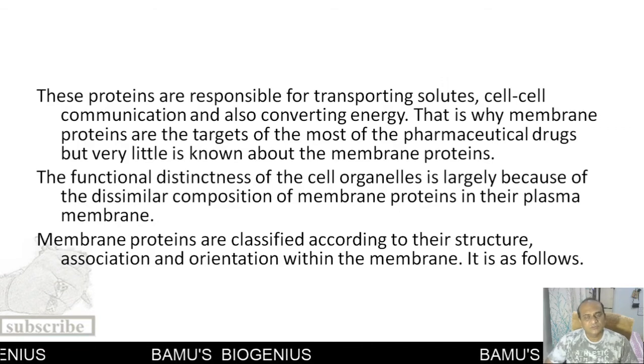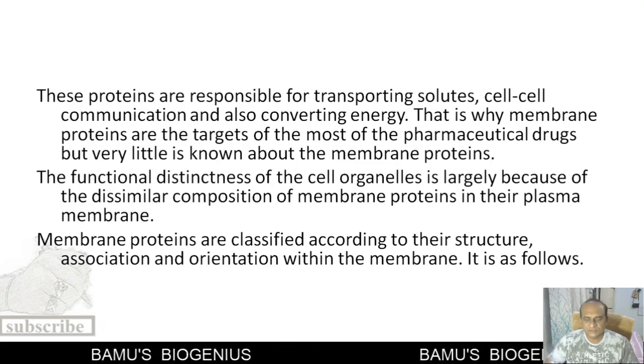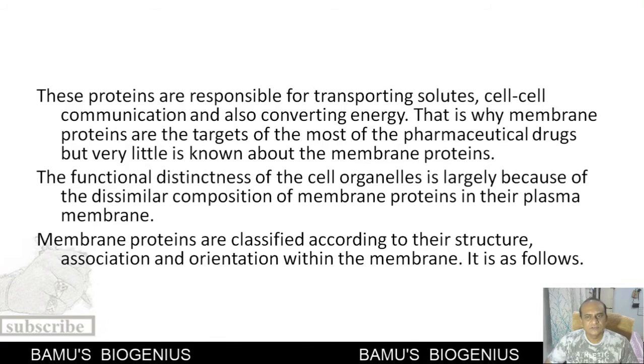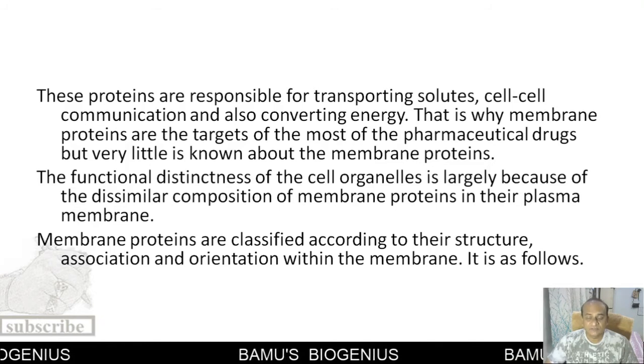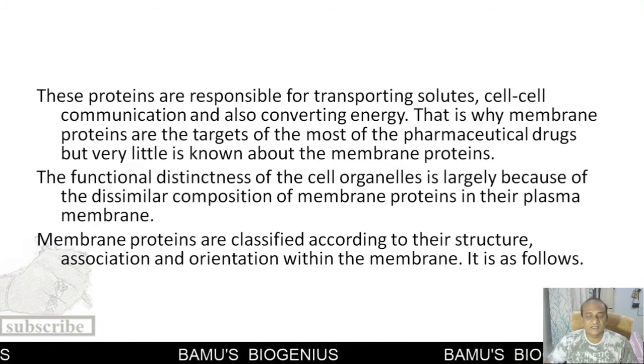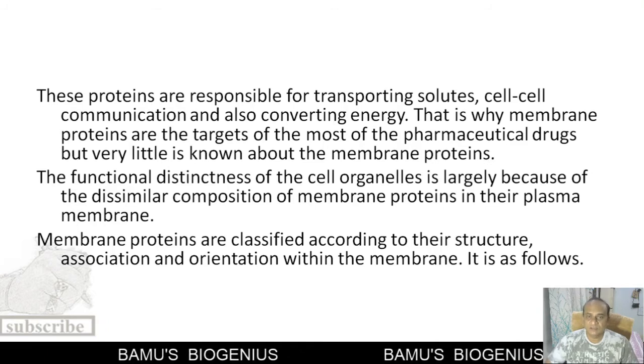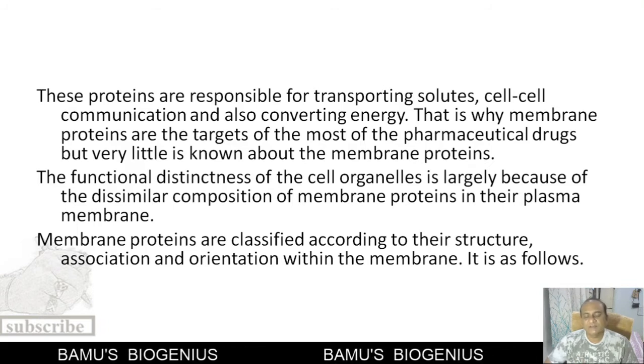Now, these proteins, as I have told you, are responsible for transportation of various types of solutes and ions, from outside to inside or from inside to outside. They are also responsible for cell-cell communication, or we can say the receptor proteins that are present on the plasma membrane are responsible for communication in between the cell and the external environment.